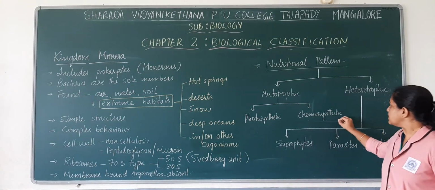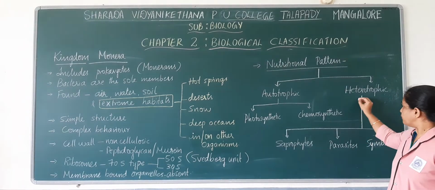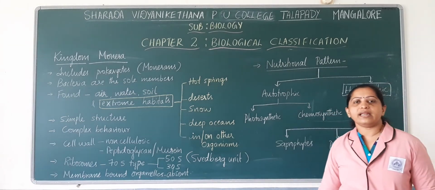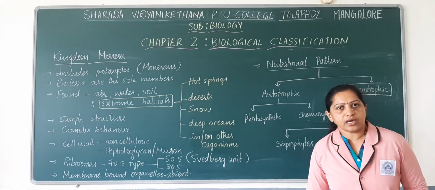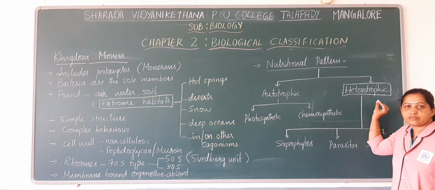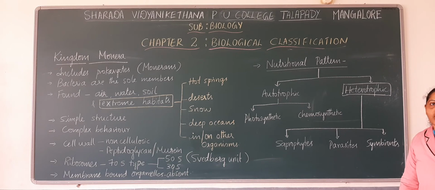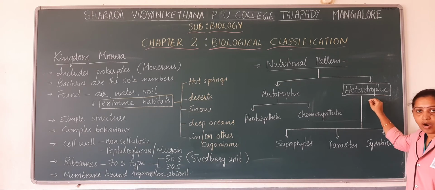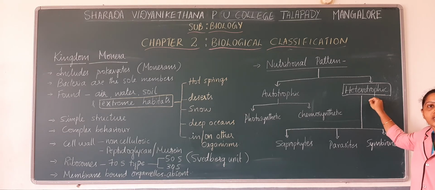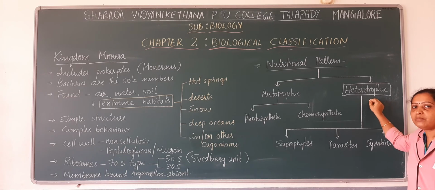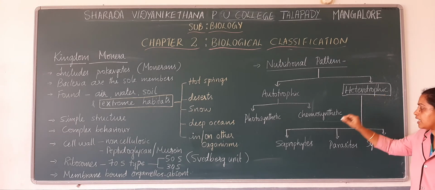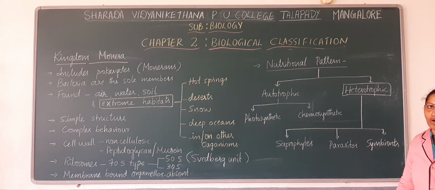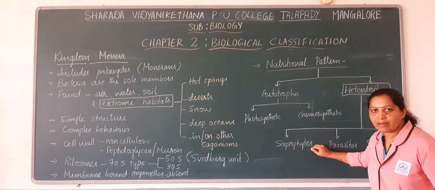Okay, so next we will see what is meant by heterotrophic. Heterotrophic are those organisms which mainly depend on other organisms for their nutrition. Okay, heterotrophic organisms are those which depend on another organism for nutrition. So some of the monerans may be heterotrophic. Among the heterotrophic, the mode of nutrition or nutritional pattern may vary. Some of the heterotrophs are saprophytes, some are parasites, and some are symbionts. Okay, so we'll see what are saprophytes.